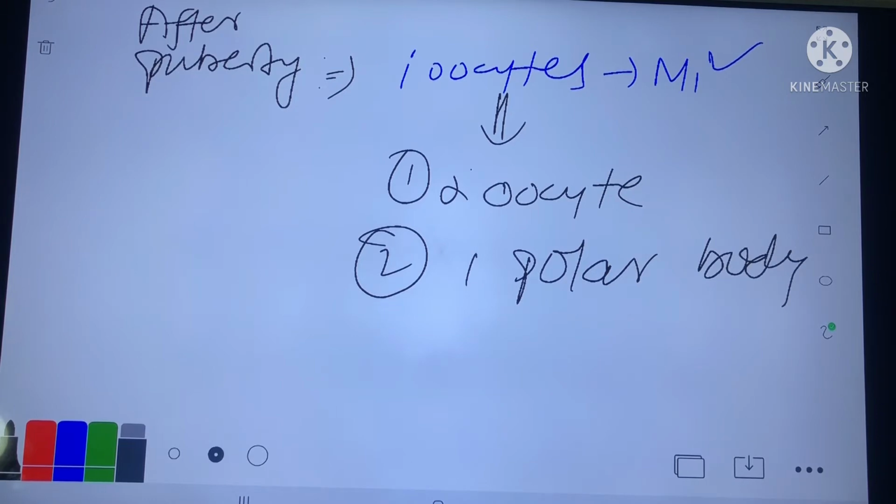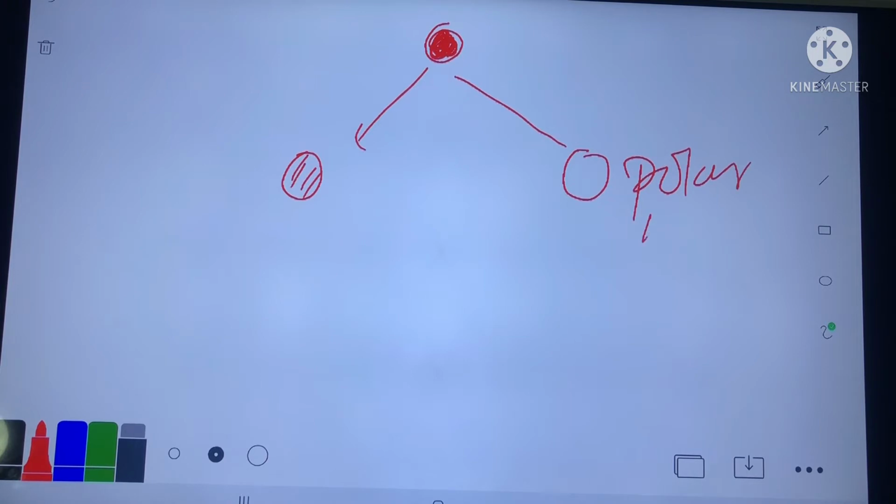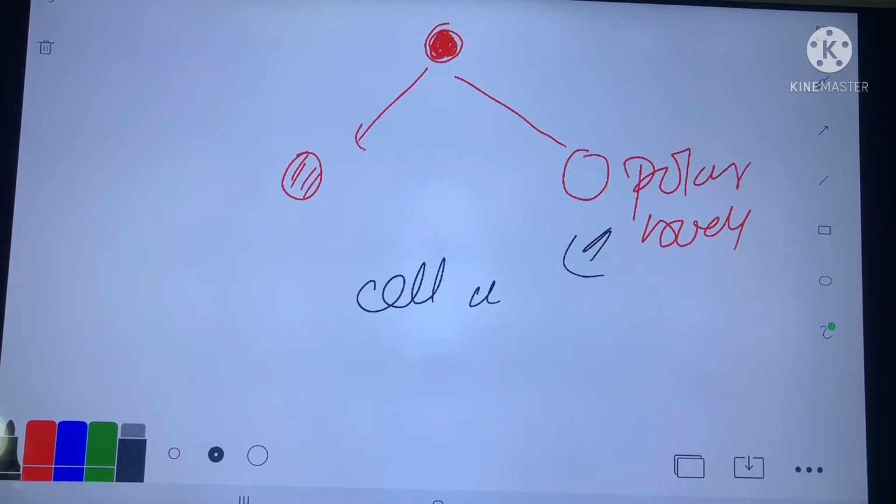What is meant by polar body? For example, this is the primary oocyte and it completes meiosis 1. It forms a secondary oocyte and one polar body. Polar body is just a cell without cytoplasm.